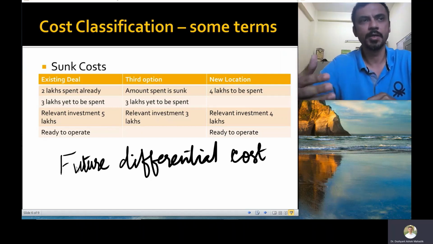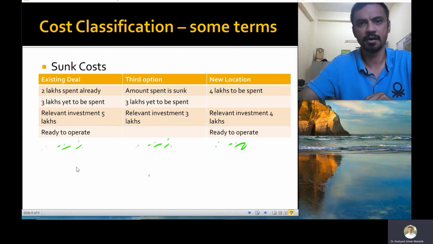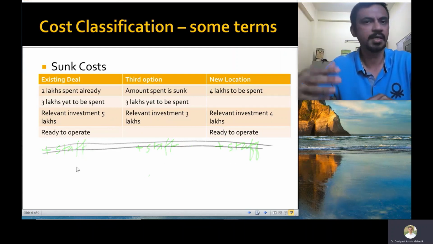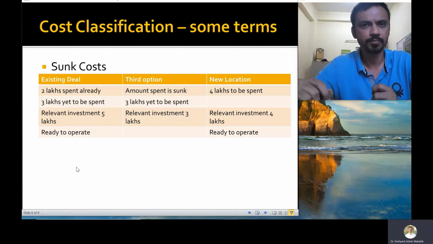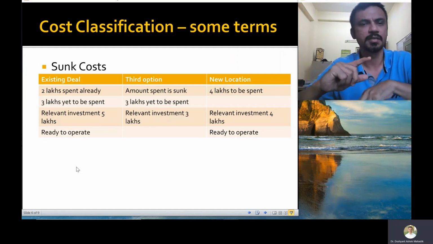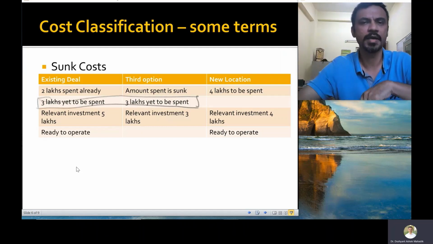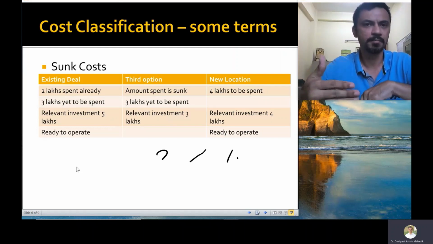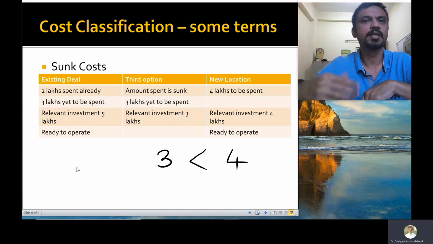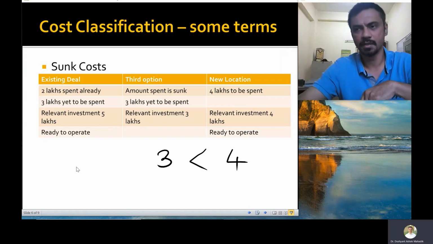If, for example, I need to hire the chef and other staff in both the locations, then that is not a differential cost. That cannot be used in deciding which one is a better option. So I need to see whether it is a differential cost. So the differential cost in this case is 3 lakhs in the old option and 4 lakhs in the new option. So my option number 1 is better still because it requires an additional investment of rupees 3 lakh only, whereas the new premises will require an additional investment of 4 lakhs.